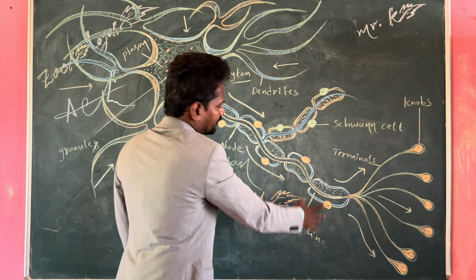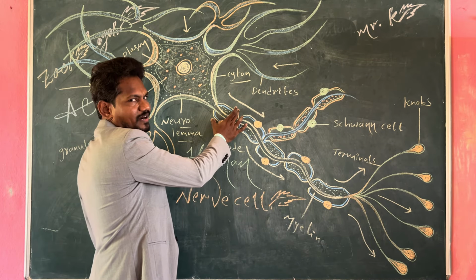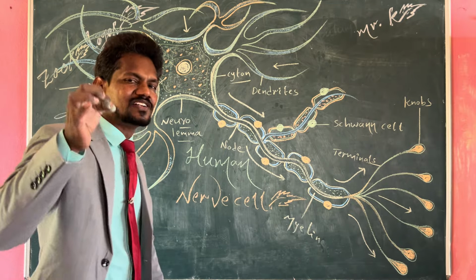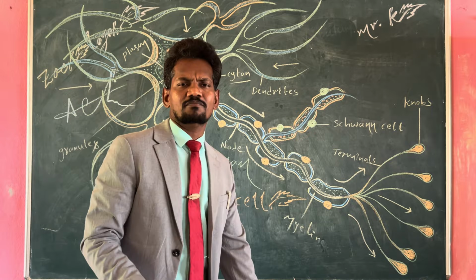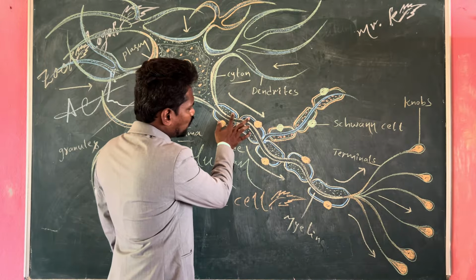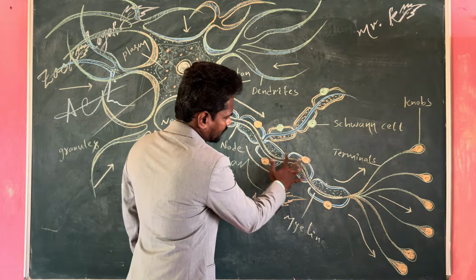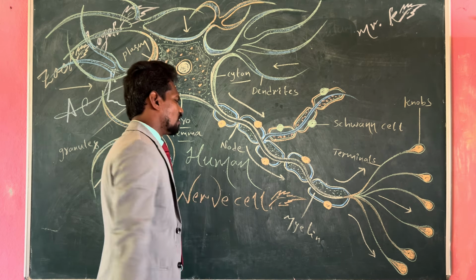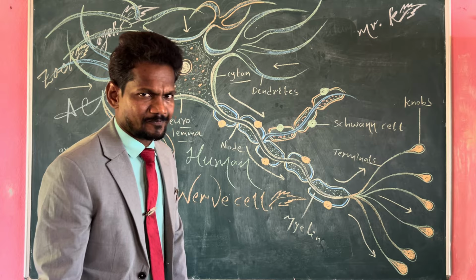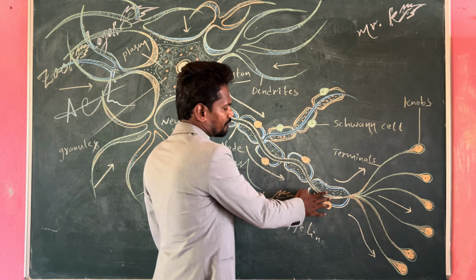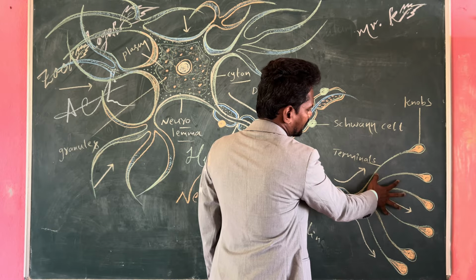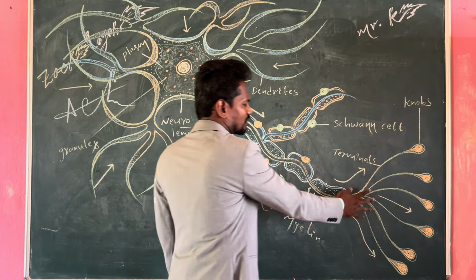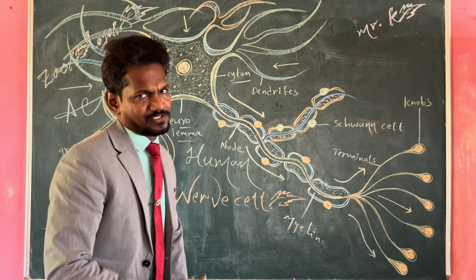This axon is covered by myelin sheath. Each myelin sheath has a special cell called Schwann cell, which helps to form the myelin sheath. Between two successive myelin sheaths, a gap is found. This gap is called node of Ranvier. Then the axon finally leads to the formation of again fine fibers called nerve endings or nerve terminals.